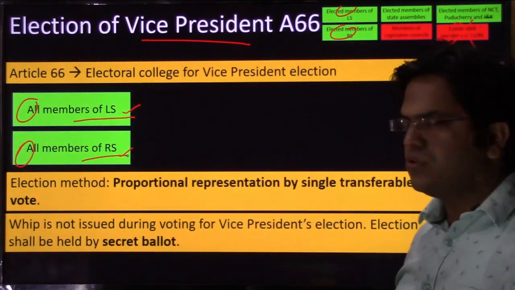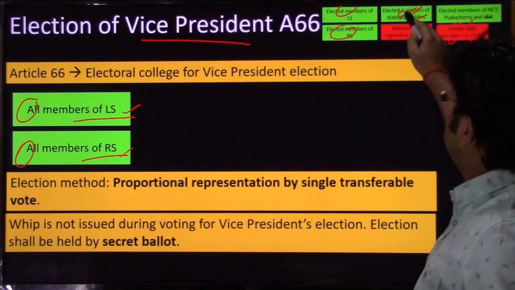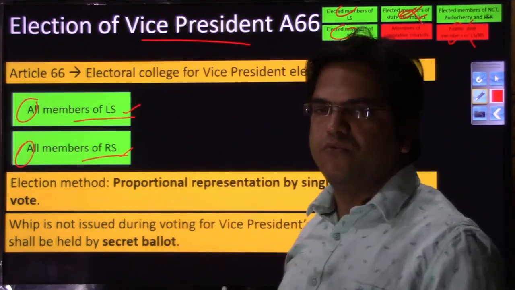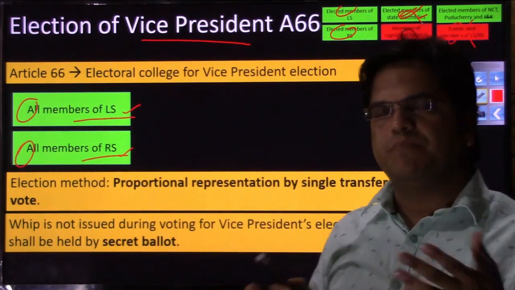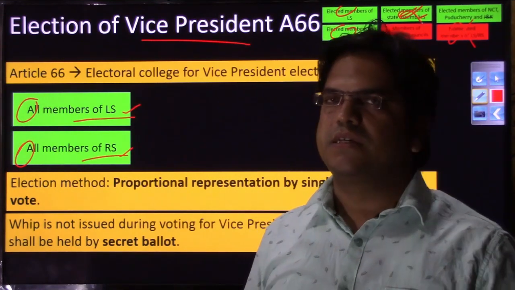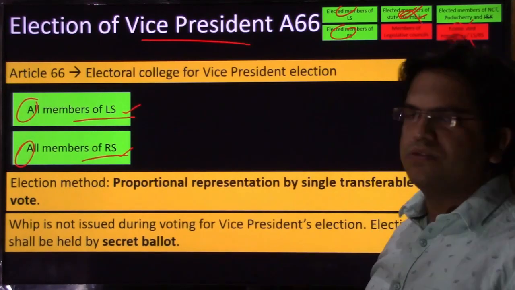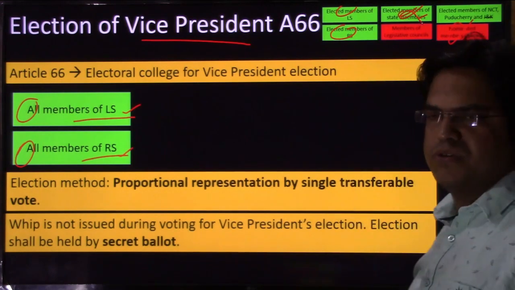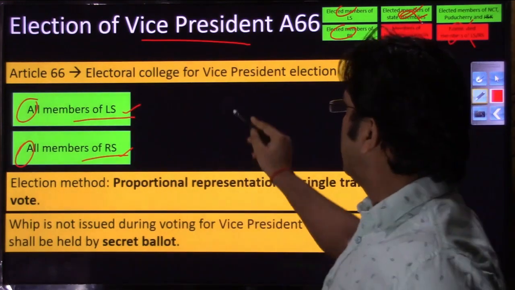The next question that you should be raising is why these elected members of state assembly have not been allowed in this vice presidential election. So let us try to understand. When these people were voting for the election of president, all the Union's executive power is vested in the president, right? We call the Indian president titular head, nominal head, so he is something like a symbolic head of India. That is not the case with vice president, and that's why it is not necessary that all these members of the state participate in the election of vice president.